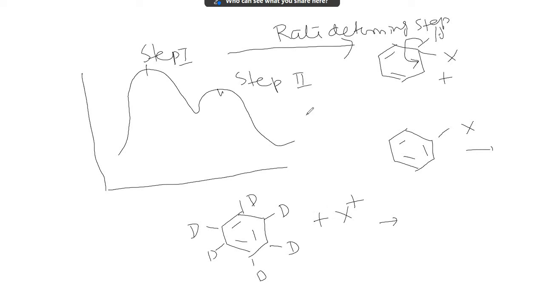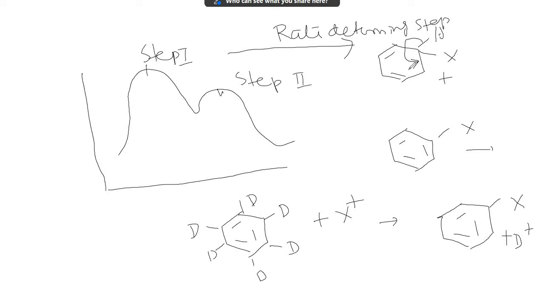In the previous case it was H replaced by X, in this case it will be D replaced by X. It doesn't show a primary kinetic isotope effect. That means replacement of H or D is fast. Whether it is H or D doesn't matter. It is a fast process. So formation of the carbocation is the rate determining step, and this is the key for a compound to undergo electrophilic substitution reaction.